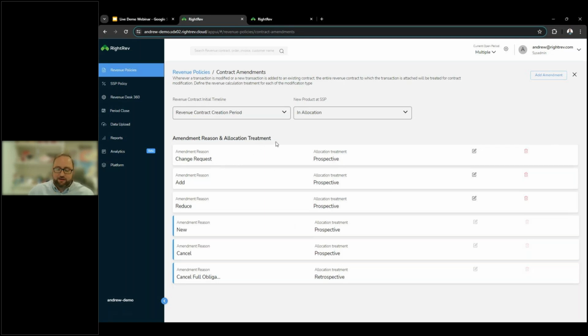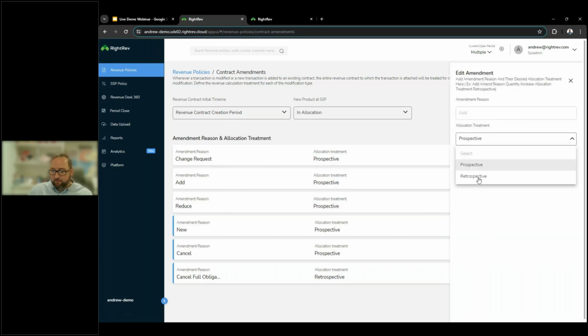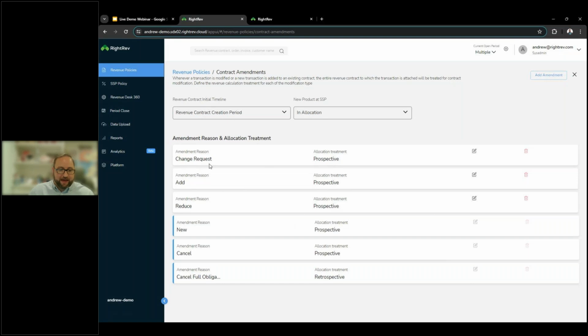So in this section, we can add amendment reasons, and this would all be information, again, that we can flow from your upstream process. And we can say every single time we do an add, we're going to flag it upstream as an add. It's going to flow into RightRev as such, and we're going to treat the allocation as prospective. You can always change this to retrospective if necessary. Again, that's up to your company to define the policy treatment there. But this allows us to flag each of those reasons for reporting and really helps as far as the carve-out process that's taking place on our backend engine.